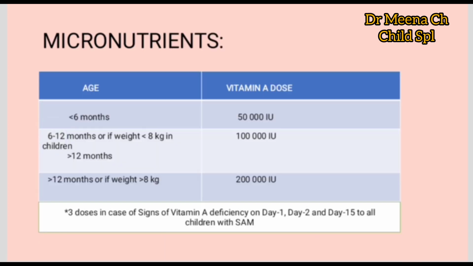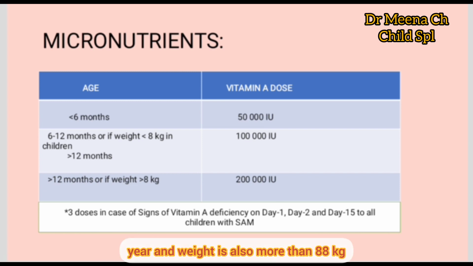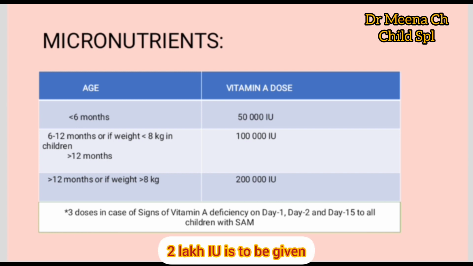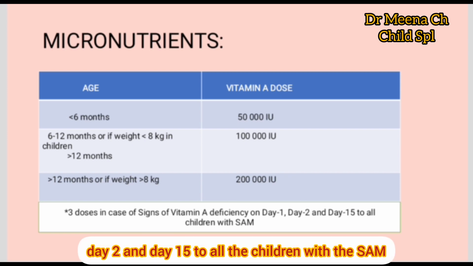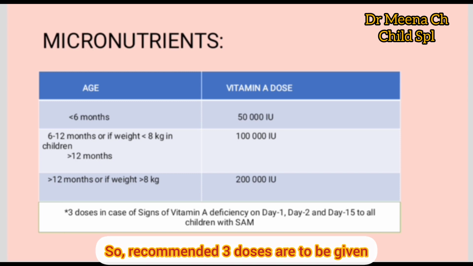Less than 6 months, 50,000 IU, 6 to 12 months, 1 lakh IU. If weight is less than 8 kg but the age is more than 12 months, again 1 lakh IU. But if the age is more than 1 year and weight is also more than 8 kg, 2 lakh international units is to be given. Same dose to be given on day 1, day 2 and day 15 to all the children with SAM. So the recommended 3 doses are to be given.